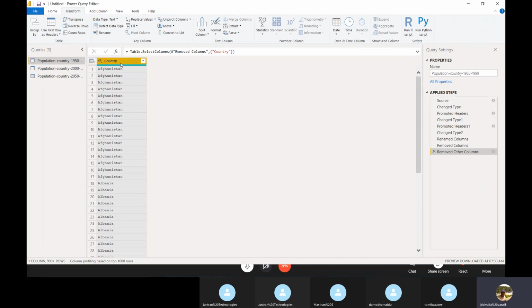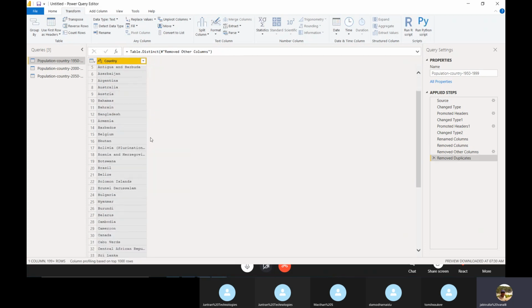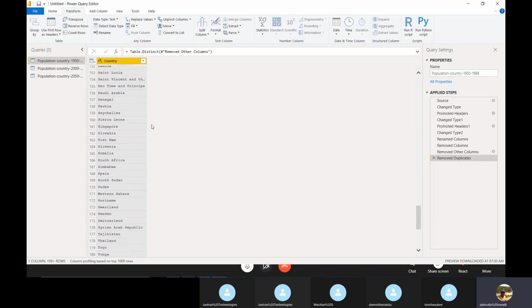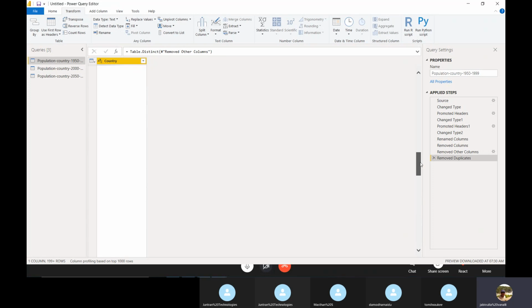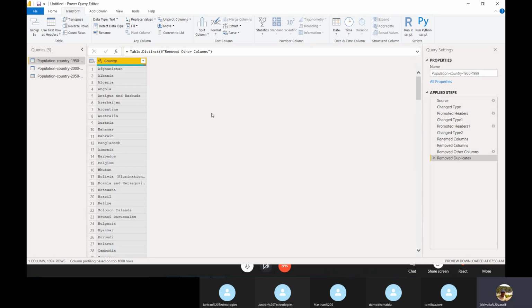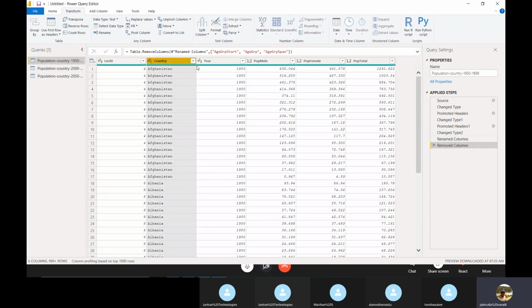If you want to see only unique values in this column, right click, remove duplicates. Only 200 distinct values we have. If you want to go back, as usual we can go back, simple. Whatever you select, those things we can delete.